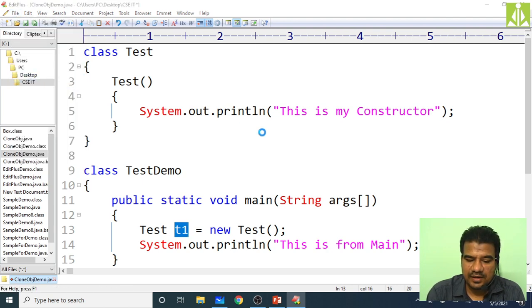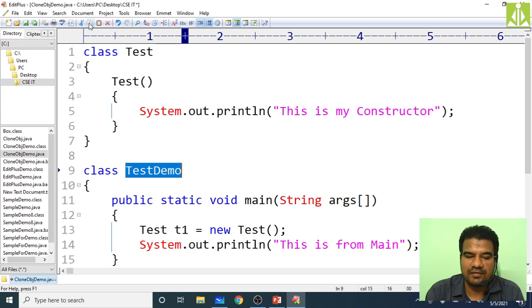Save as. How do we have to save this program? With the main method class name, test demo. So with this name we have to save.